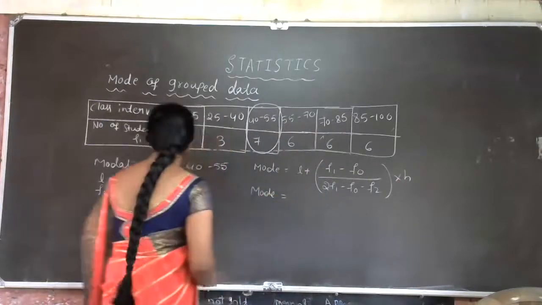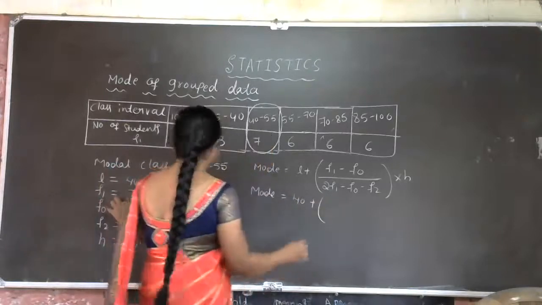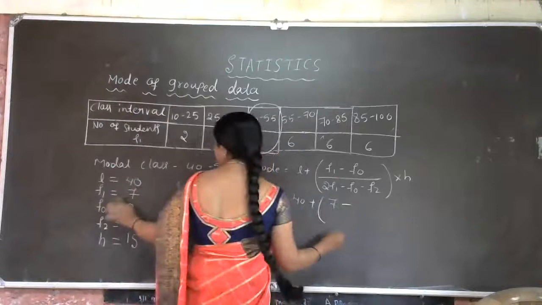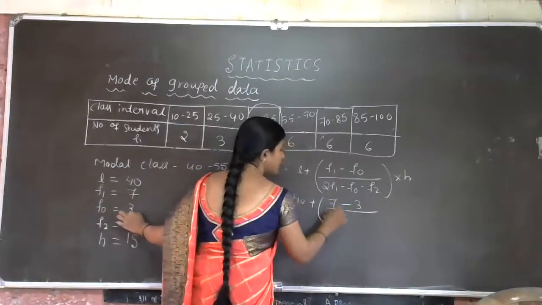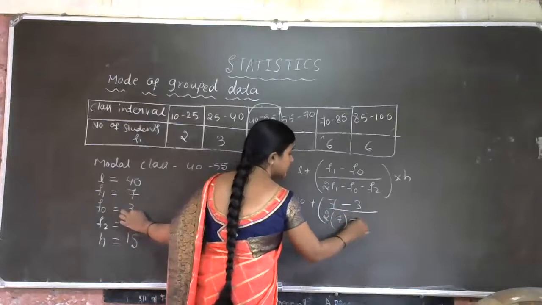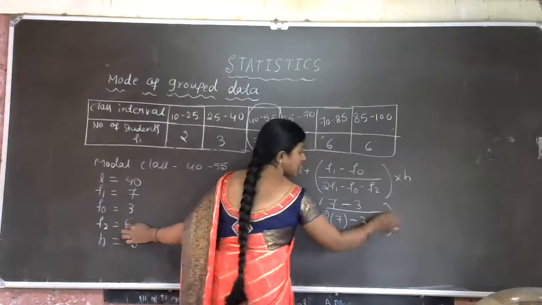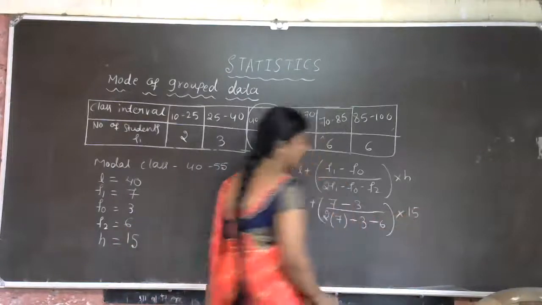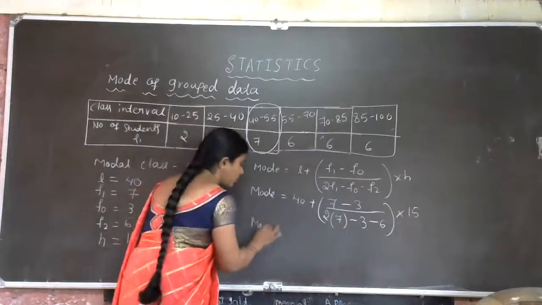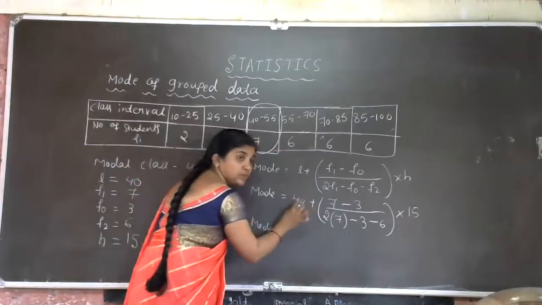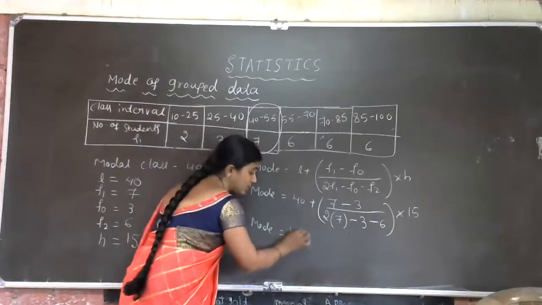Mode is equal to L, 40, plus (7 minus 3) divided by (2 into 7 minus 3 minus 6), into h, 15. Got the idea of this substitution? Now next step: keep this 40 up to the last step. You have to maintain this 40 up to the last step.